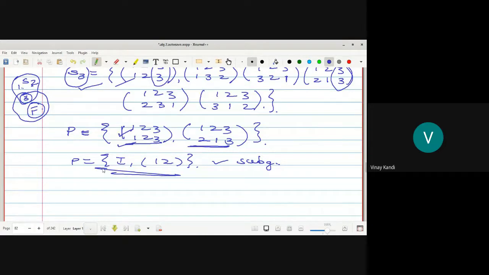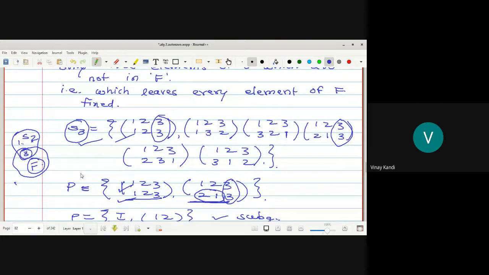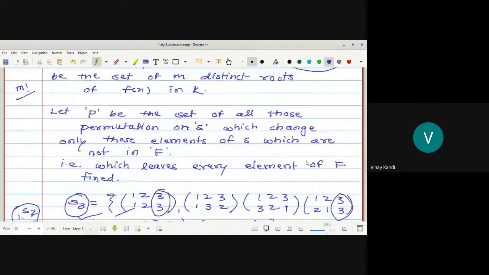So 3 is fixed here: 3 maps to 3, 2 maps to 1, and 1 maps to 2. So outside F, 1 and 2 become changed. 1 maps to 2 and 2 maps to 1. So P contains only those elements for which every element of F is fixed. Here we took 3 elements, but how many elements are there here? m.